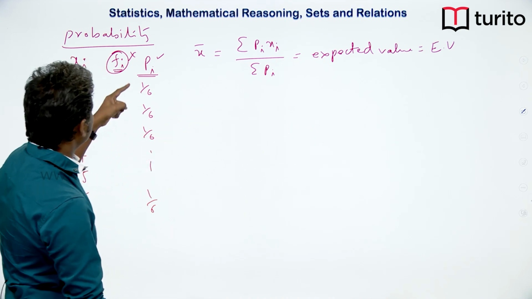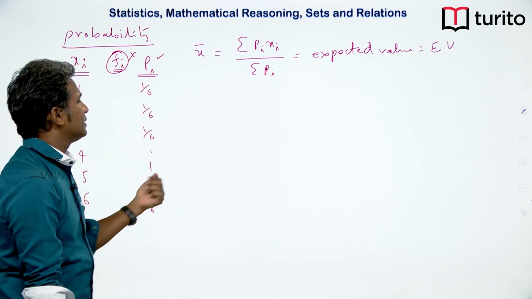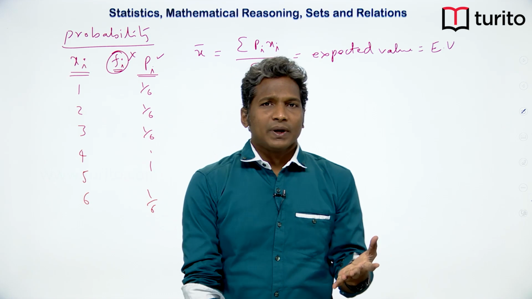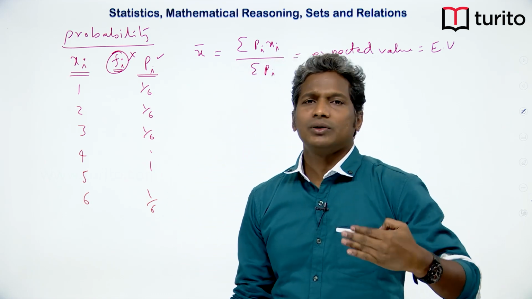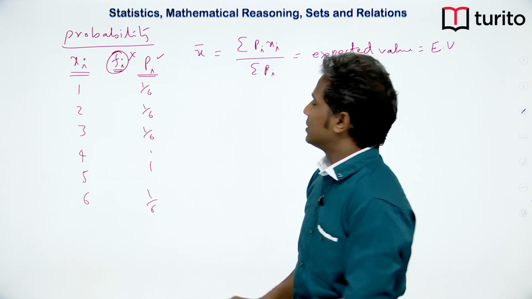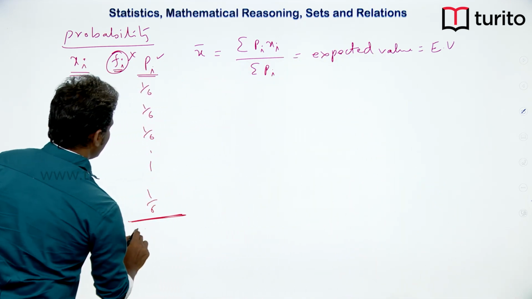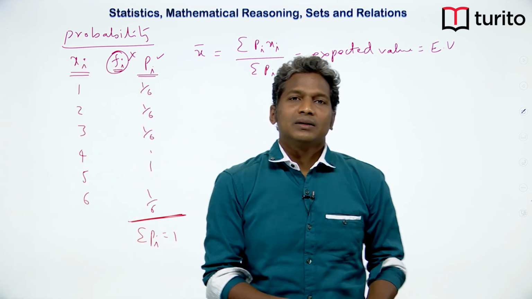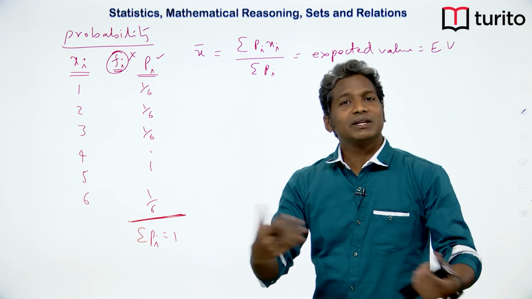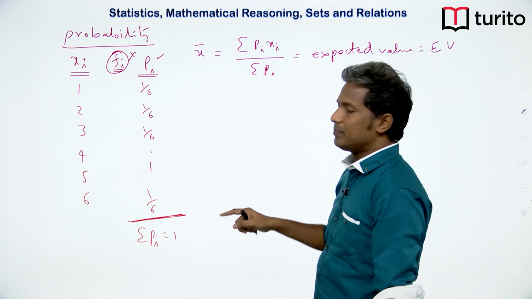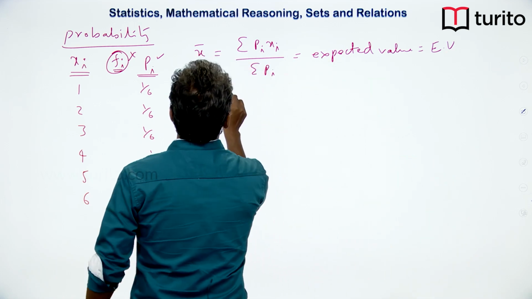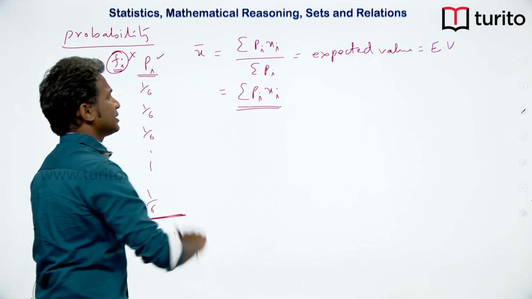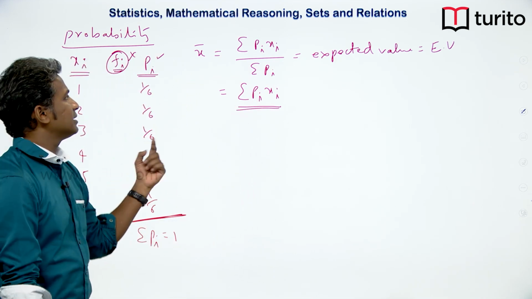Now, if the sum of all probabilities is 1, then we can also replace this sigma pi with 1. When we throw a dice, there are only 6 possibilities, from 1 to 6. We will not get any other possibility. So sigma pi must always be 1, because there is no other possibility, such as the dice not falling or not giving any output. So sigma pi is 1. We can also write this as sigma pi into xi. You might have seen this definition for expected value. Here I have explained the reason why this is happening.